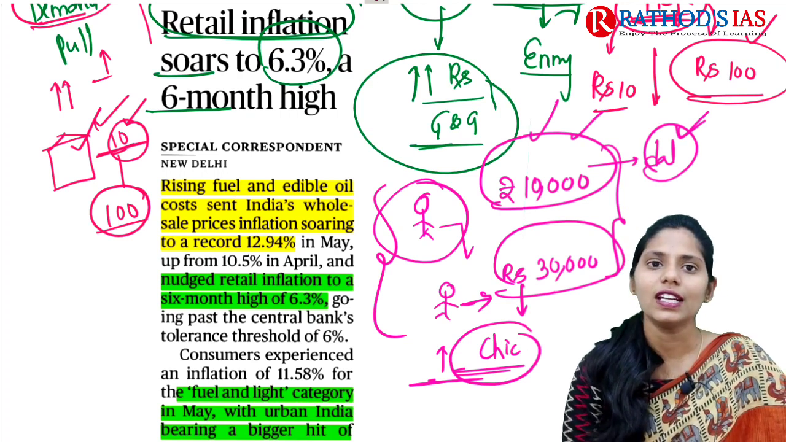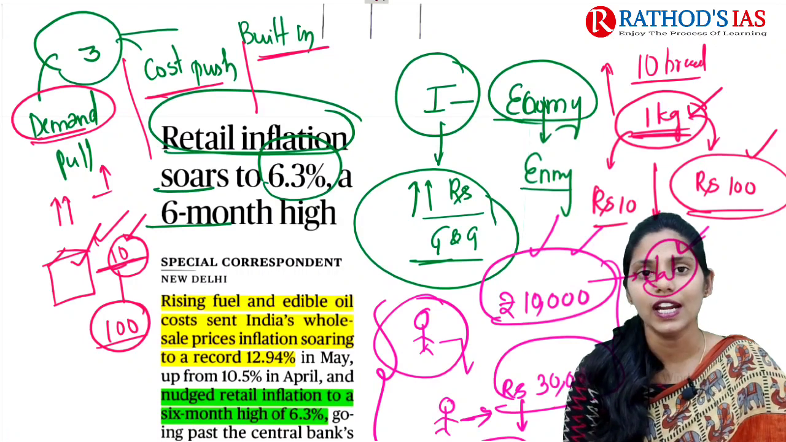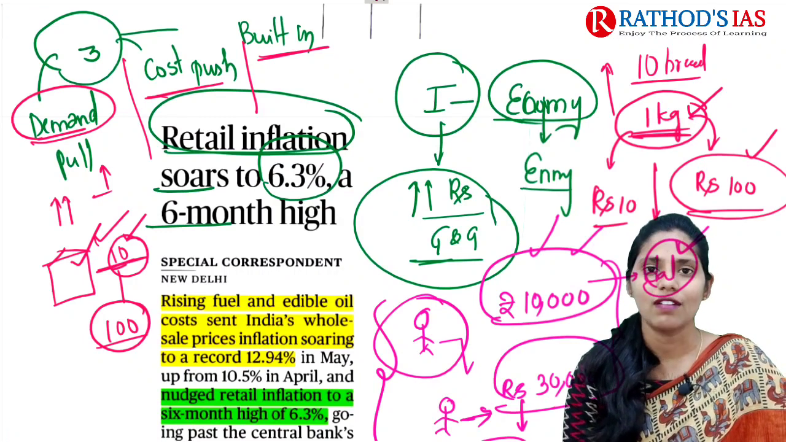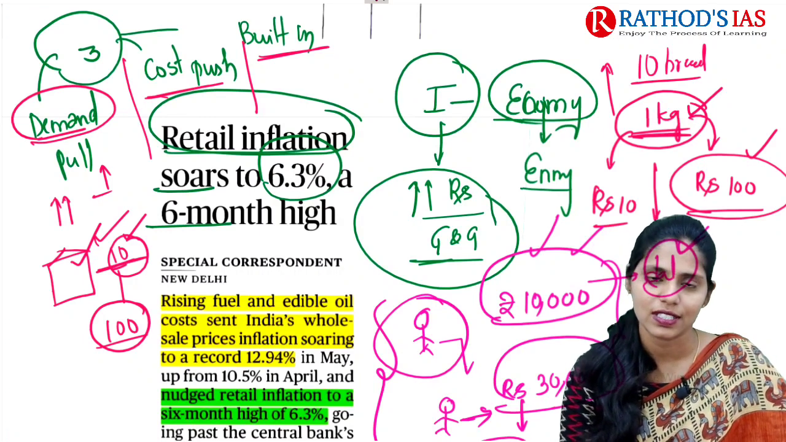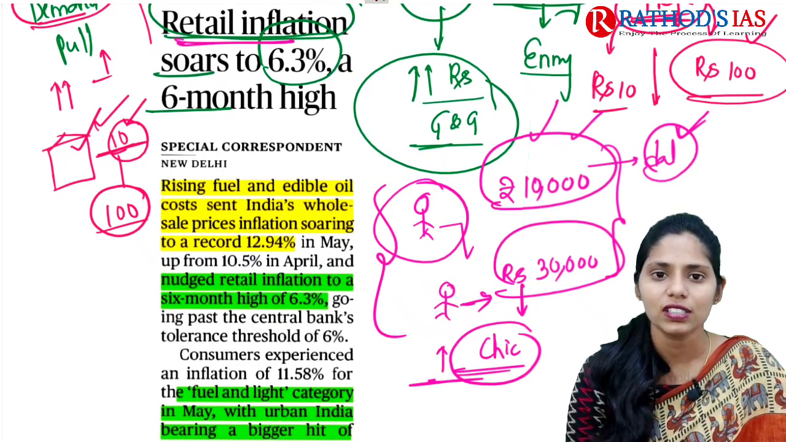So these are the 3 types of inflation: demand pull, cost push and built-in inflation. You have to know some background before seeing this. Now let us try to see what this retail inflation is and why it has increased.